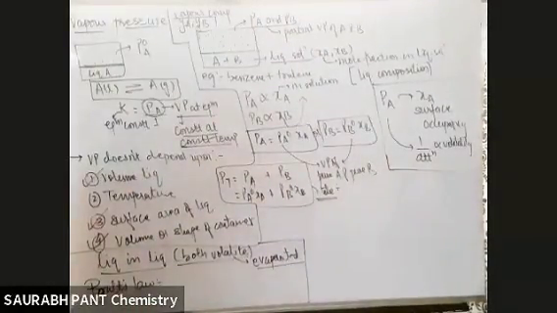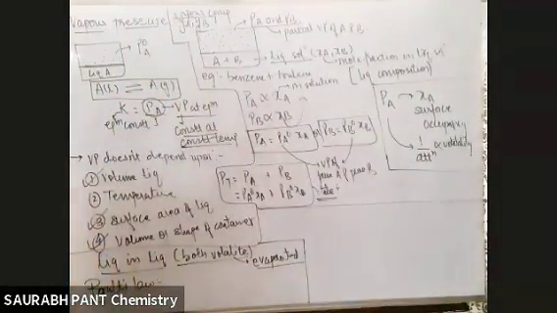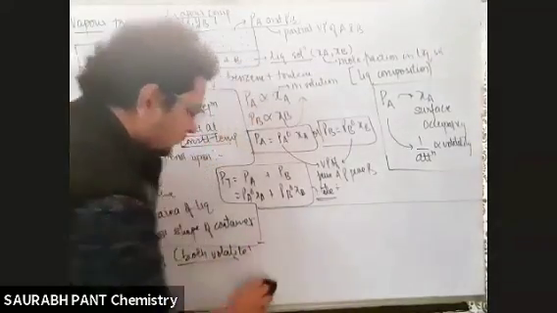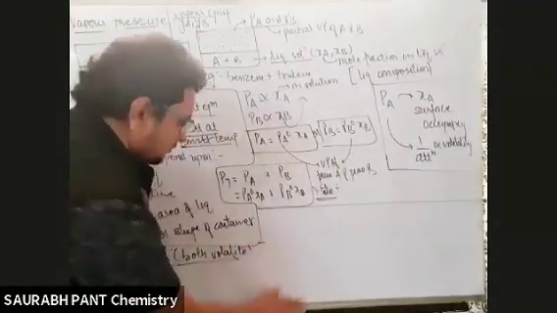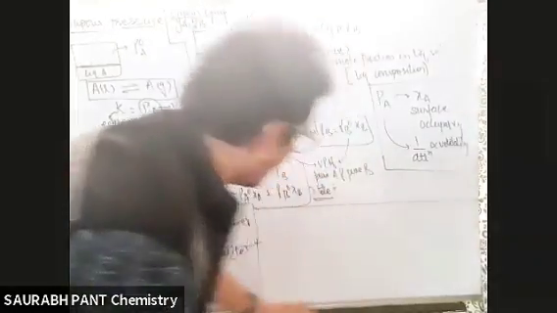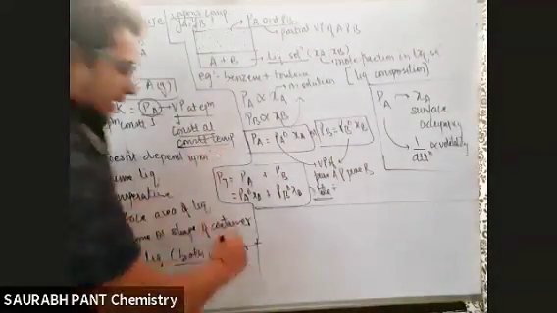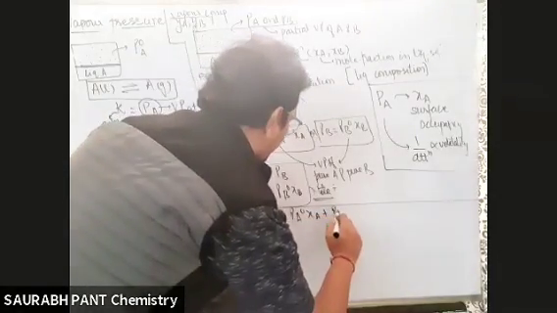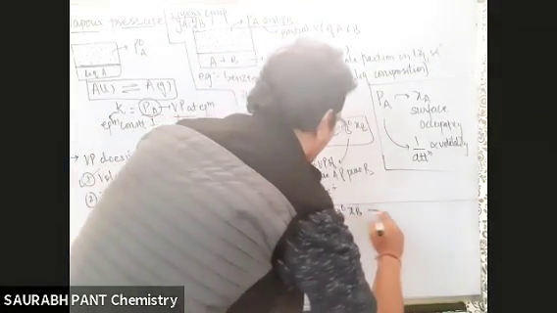For the numerical part, we have to see the formulas. ठीक है भाई? So let's see all the formulas here. In this area, I'll write all the formulas together which you are going to use. तो देखो भाई, the first formula is PT equals PA naught XA plus PB naught XB. Equation number 1.